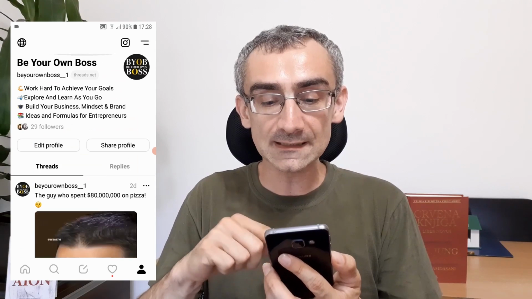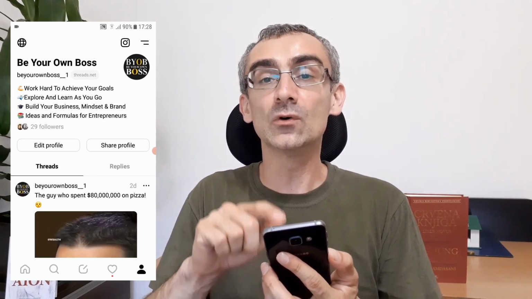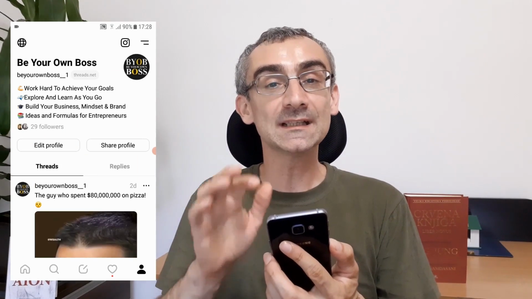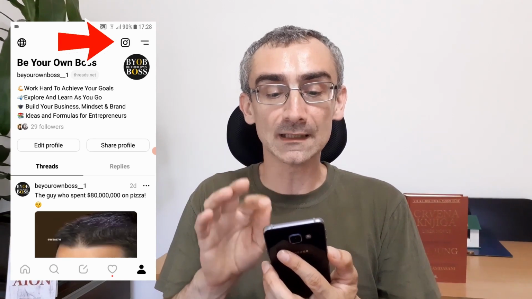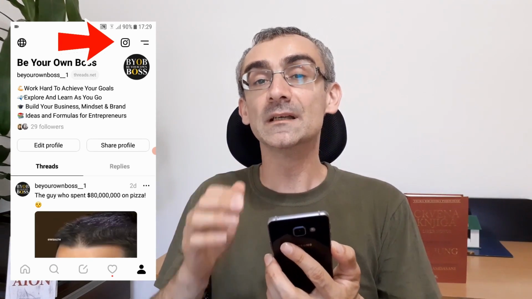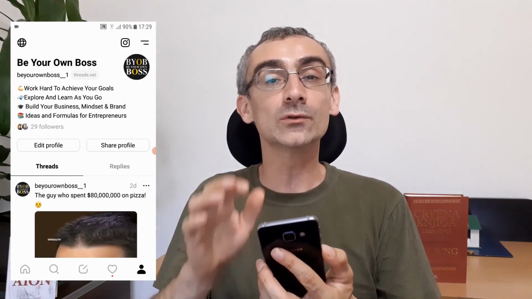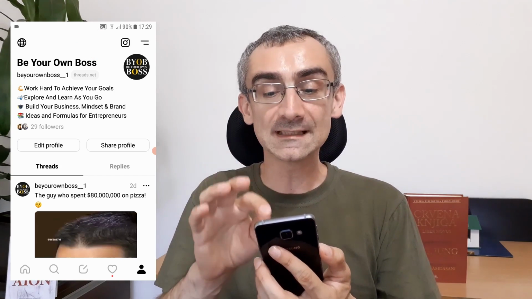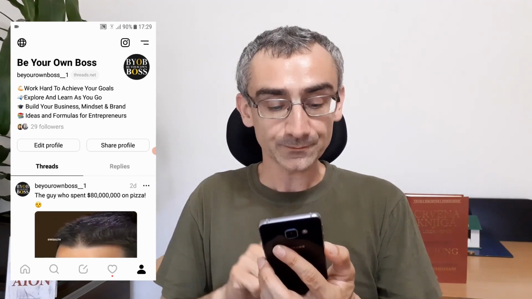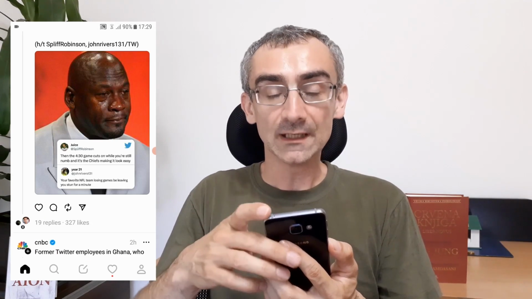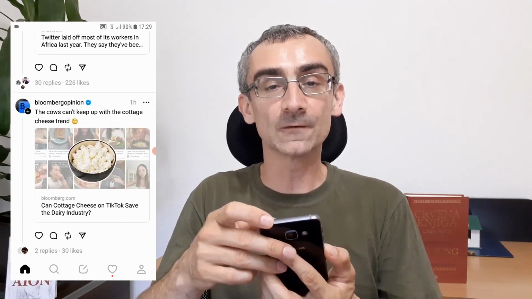Also, here you can see you have the option to go on Instagram, so you can switch easily between Instagram and Threads. All you have to do is click here on this Instagram icon and you will be switched to Instagram. Also on your Instagram page, you will have an icon in the same place to switch to Threads. And when you go here on the homepage, here you can see posts from people that you are following.